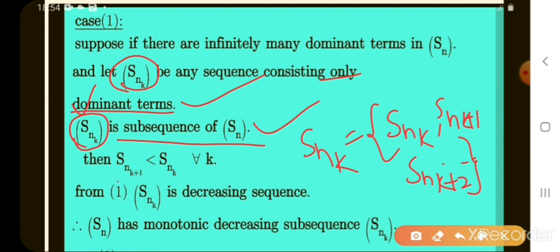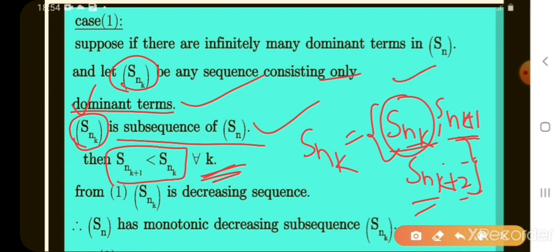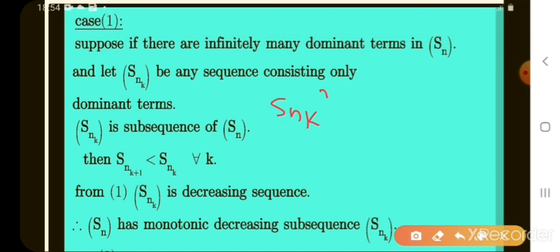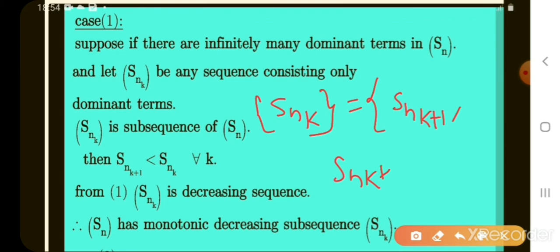Then Snk less than Snk, that means for all k. In all these dominating terms, which is the dominating term here? Snk is the dominating term. See here. Now I take a subsequence Snk. What are the elements? All dominating terms: Snk, Snk plus 1, Snk plus 2, like this. Is it increasing or decreasing? K plus 1, K plus 2, K plus 3. This is an increasing sequence.